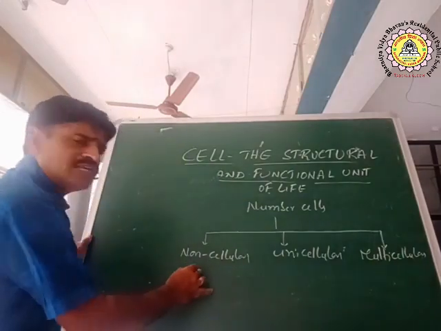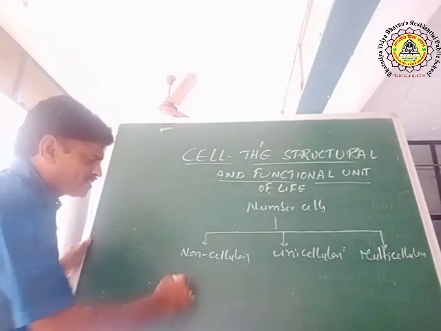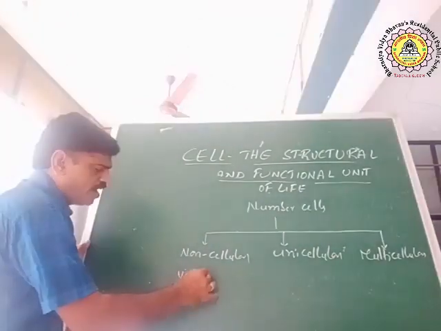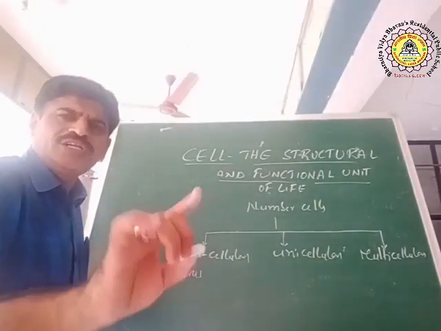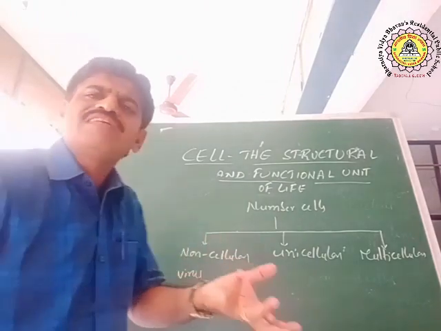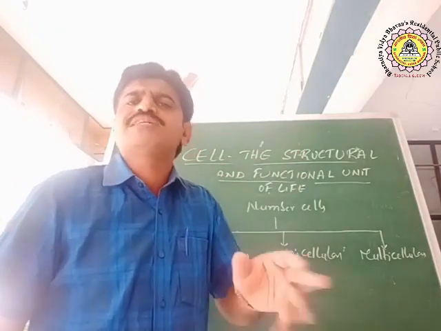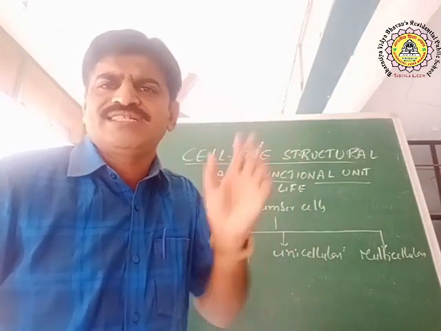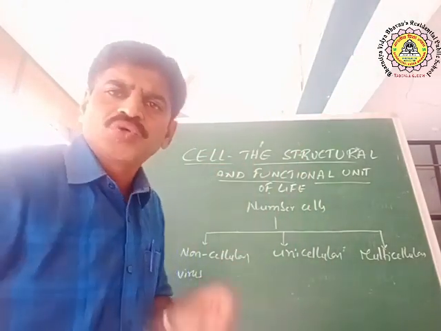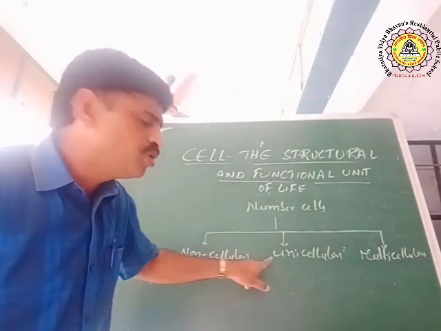Non-cellular means there is no cell. What is the example, sir? Virus. In a virus there is no cell, there is a protein coat. We cannot even say it is a living organism. Outside the body of an organism, it is a non-living substance, just like a crystal. So non-cellular, virus is an example.